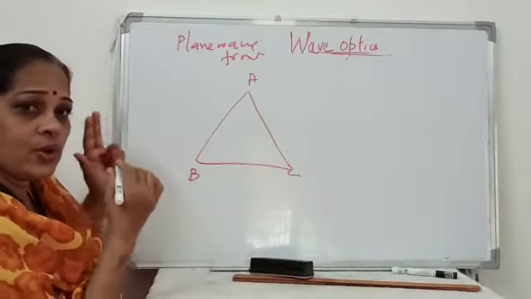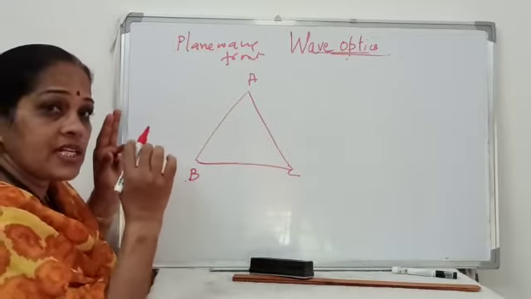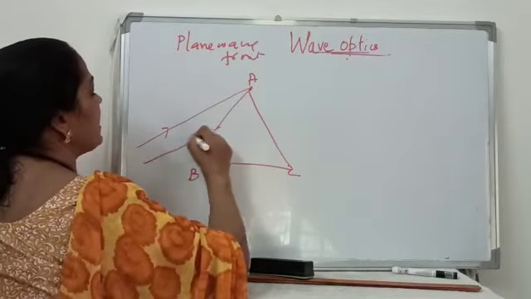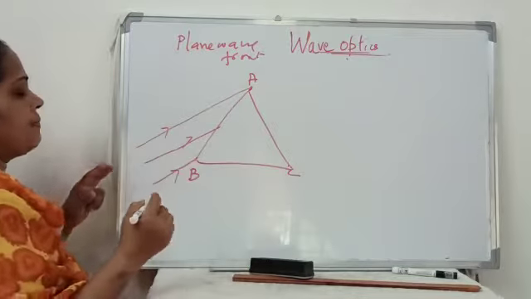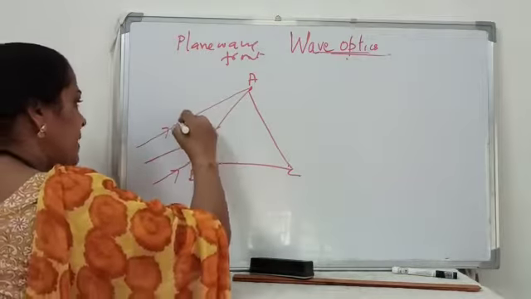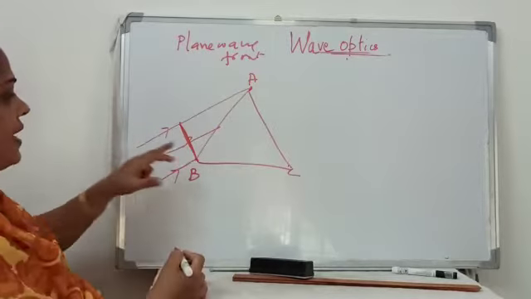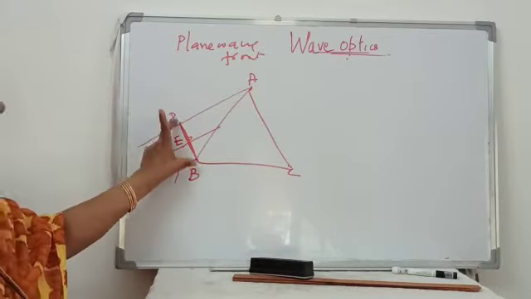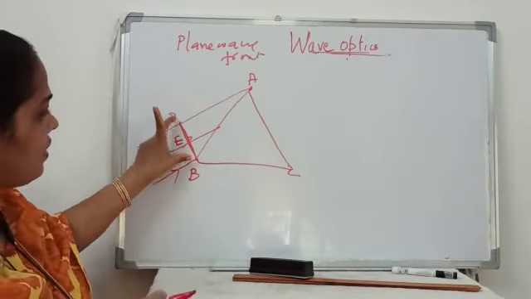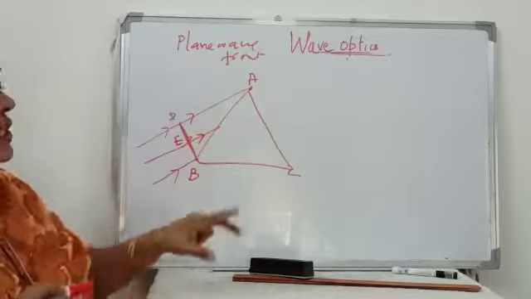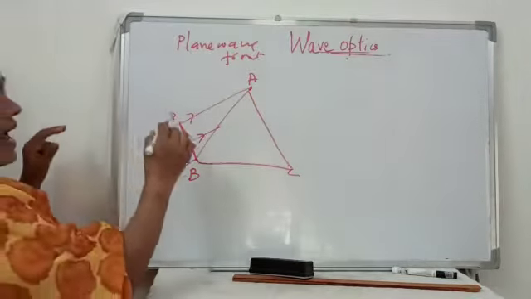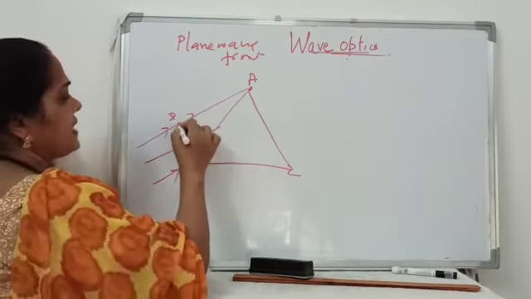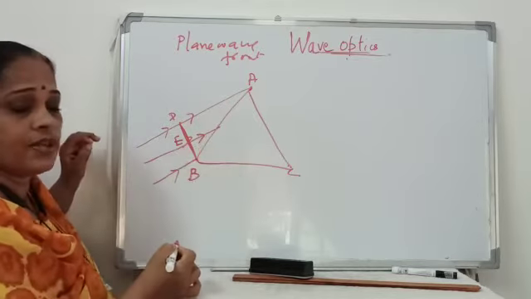Now you know that whenever you draw a wavefront, the rays are always normal to the wavefront. So this is one ray. Let me consider 3 rays over here, and let this be the position of a plane wavefront. I'll name this DEB. So DEB represents a section of a plane wavefront that is incident on this prism. So, we have to find out what is the shape of the refracted wavefront. Now, we consider 3 points D, E and B of the wavefront.